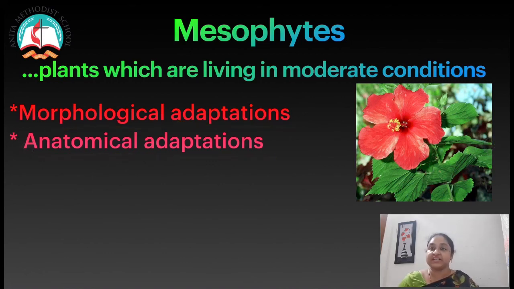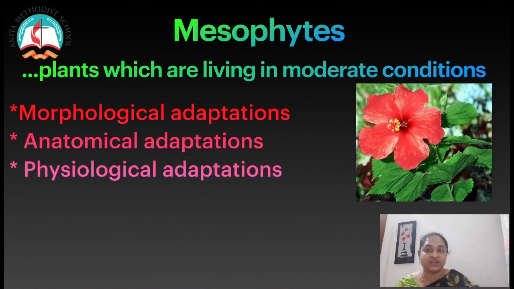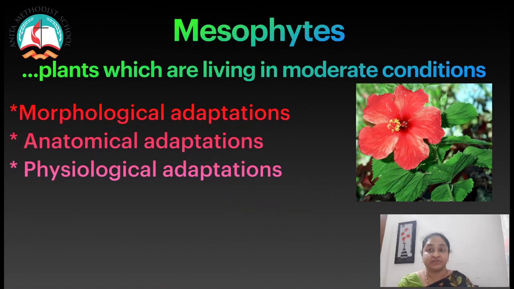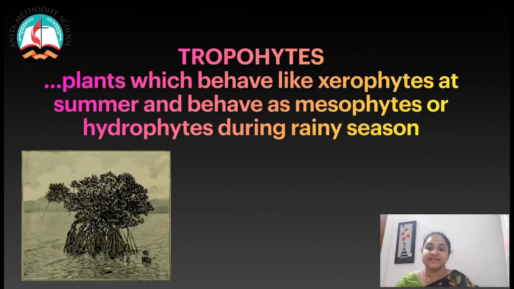Then the physiological adaptations. All the physiological processes are normal. Temporary wilting takes place at room temperature when there is water scarcity. So this is about the mesophytes. Do you know what tropophytes are? These are plants which behave like xerophytes in summer, and behave as mesophytes or hydrophytes during the rainy season.